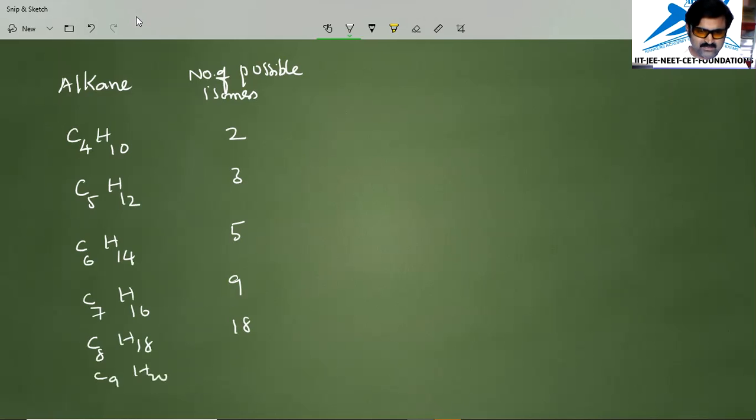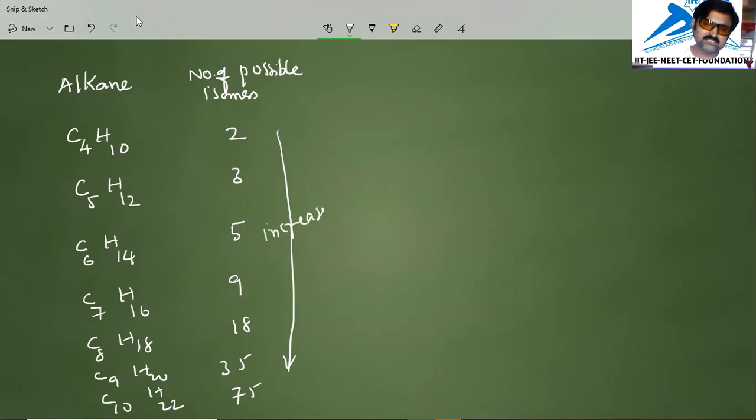C9H20 gives 35. C10H22 gives 75. You see, in this manner, the number of isomers from top to bottom is increasing.